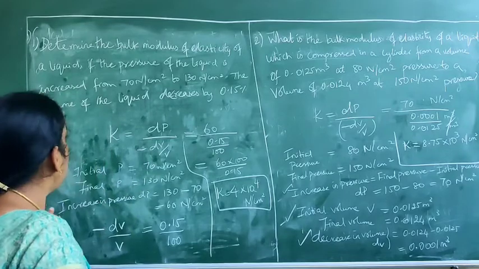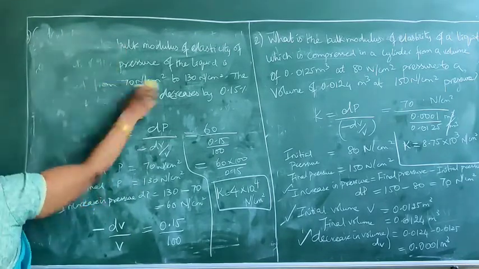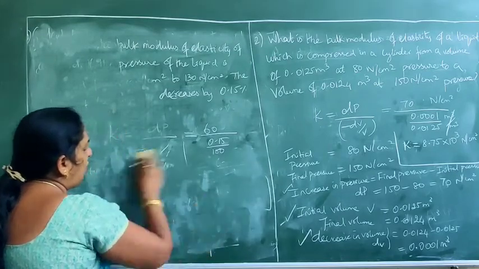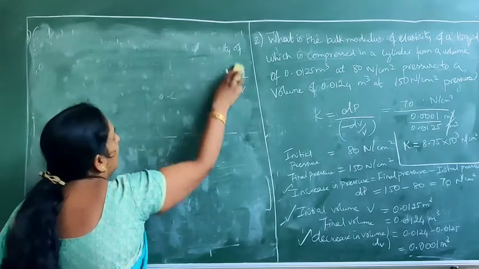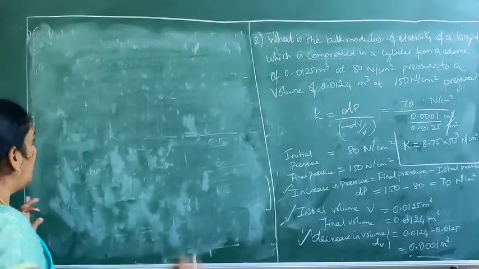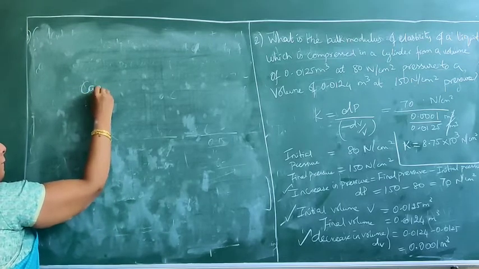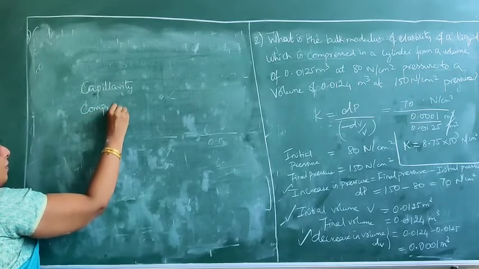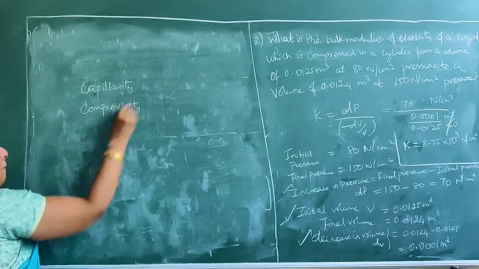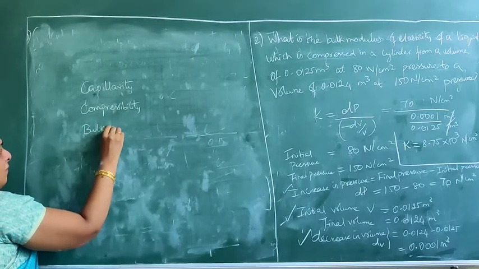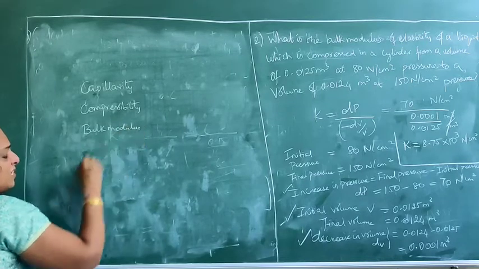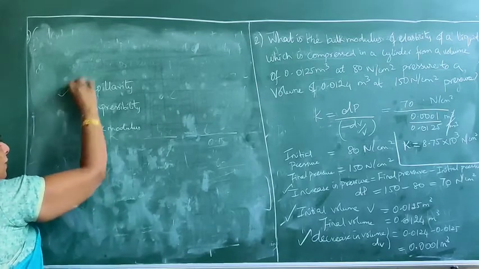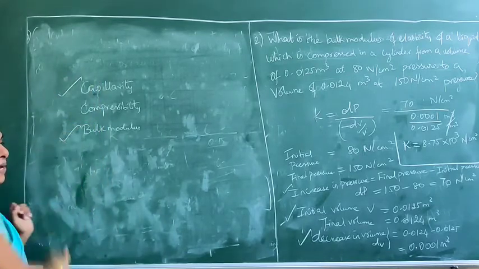So we'll just recall what we have seen in this class. In the afternoon, we have seen what is capillarity, what is capillary rise and what is capillary fall, and we have derived the equation for capillary rise and capillary fall. Apart from that we have seen what is compressibility and what is bulk modulus. And we have derived the relation of bulk modulus with respect to the pressure in case of isothermal process as well as in adiabatic process. And with respect to capillarity, we have seen some problems, and with that of bulk modulus, we have seen some problems.